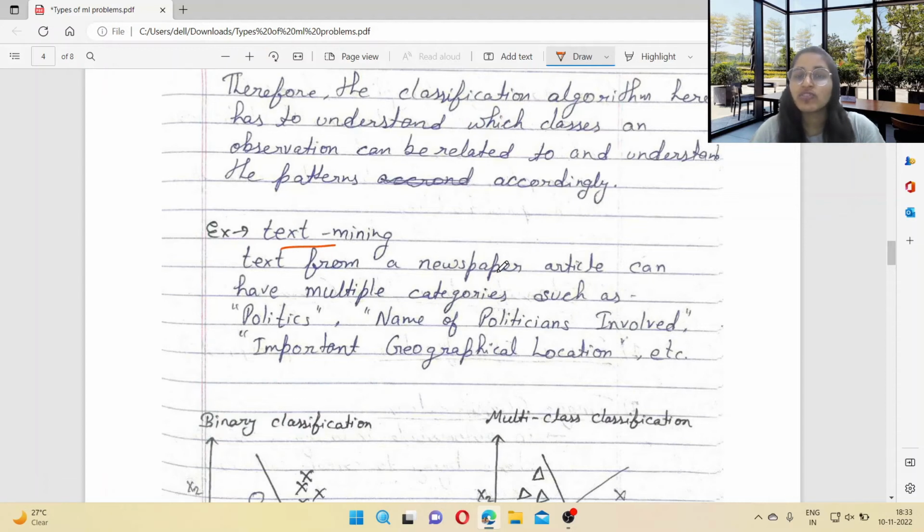Text from a newspaper article can have multiple categories such as politics, names of politicians involved, and important geographical locations. Like if you read the newspaper, then a single topic contains a lot of categories. It contains politics as well as geographical locations. So it belongs to multi-label classification.